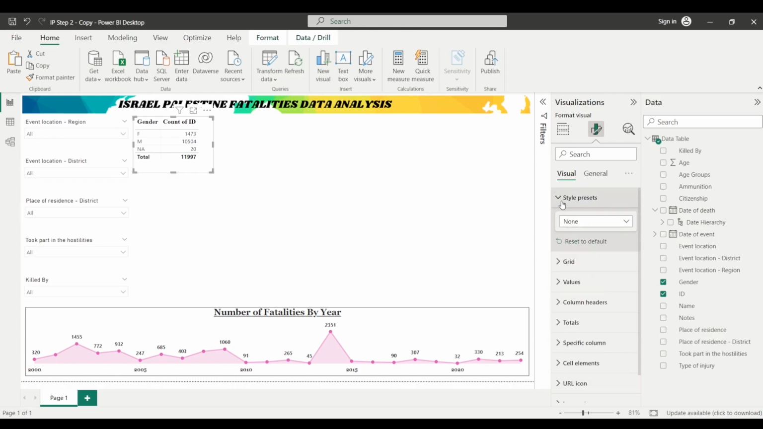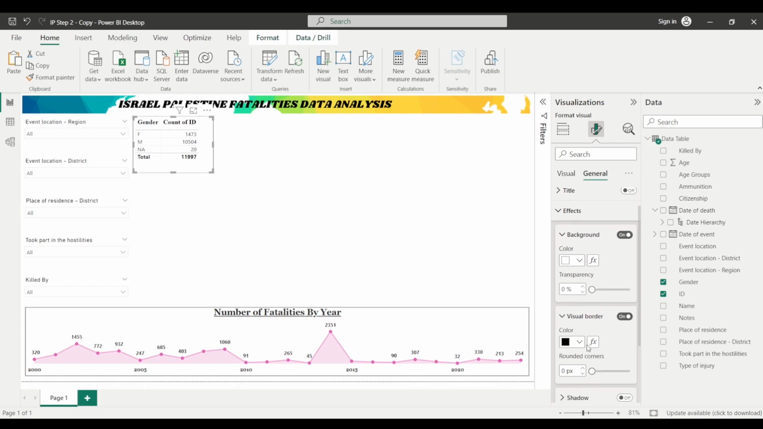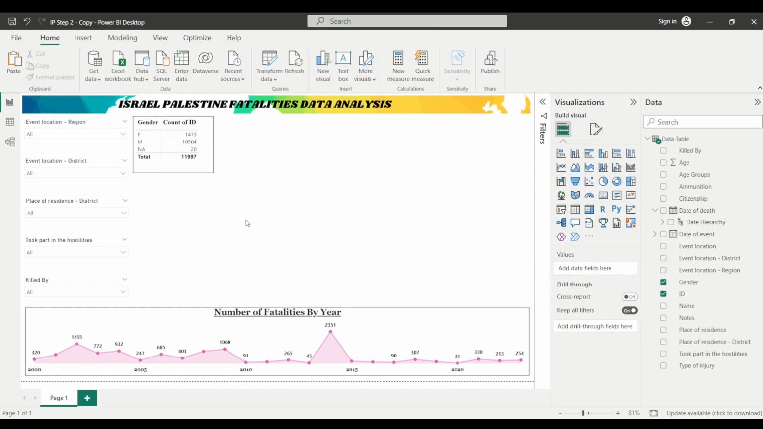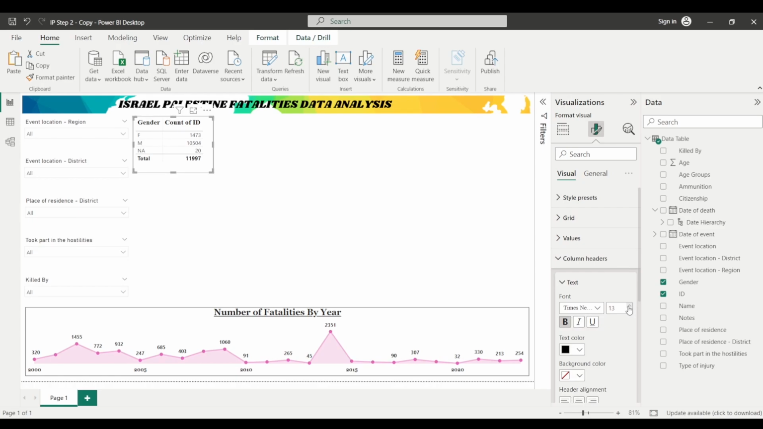You can also add a border to this particular visual. Just click on general, and under this effects section, change this visual border to on, and you can change the color to black. It is already black, so that's all right. You can further increase the size of the font for the headers if you wish to. You can simply increase the size from here. Yes, so let's keep it 14, and this is the visual that we have created.